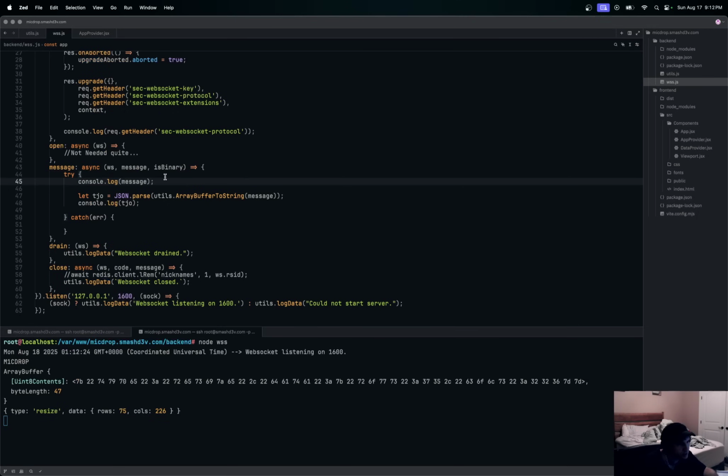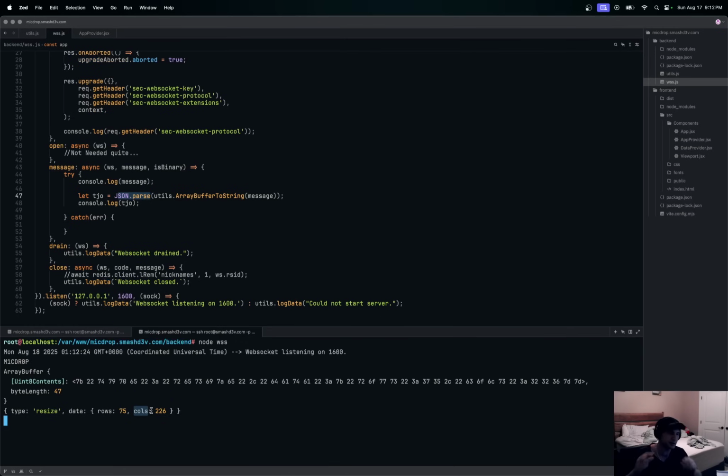Well, actually, that's kind of cool. See how we console log this message first? See how we're passing this message into this array buffer to string? It takes this array buffer and converts it to a string, and then we JSON parse that. So we get this nice JSON object: type resize, the data, the rows and the columns.